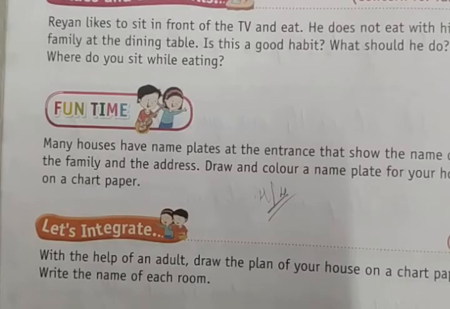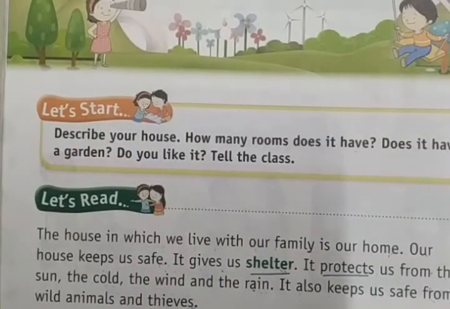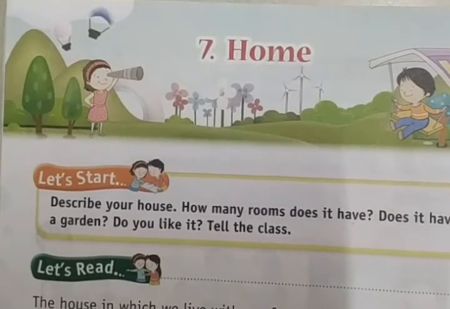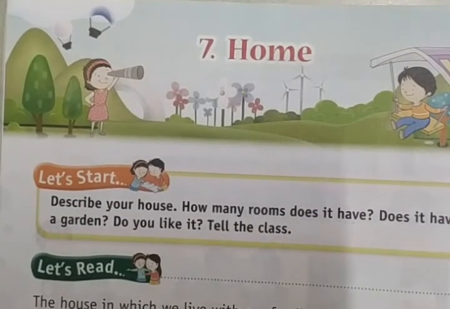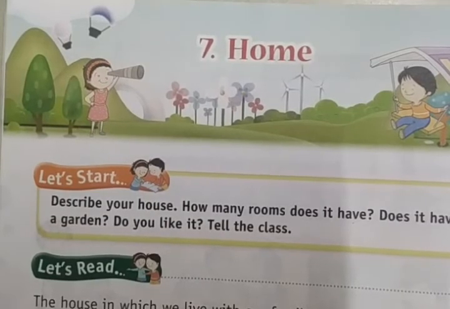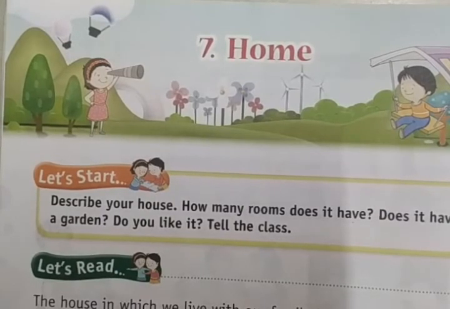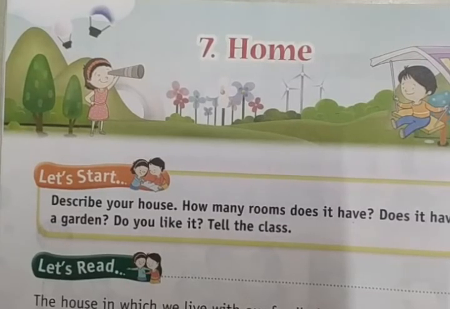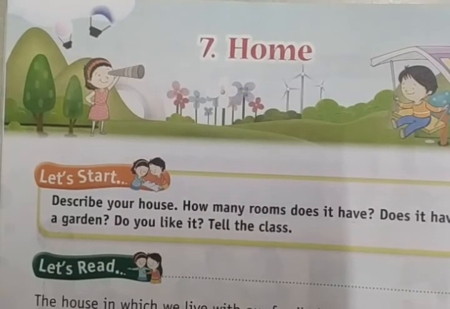Hope you understood this lesson, the house. Lesson number 7 of the EVS, the house. Okay? Hope you have understood. Alright? It's very easy. You try to read, try to understand and know the meaning of each and every word. Okay, try to read by yourself, listen and watch this video, and try to understand all the concepts of this lesson. Then you try to solve the questions and answers from this lesson. Okay, till then don't go for completing your work, right?